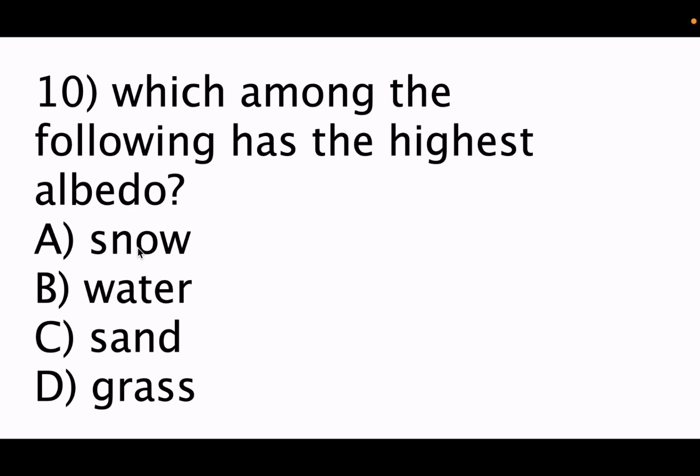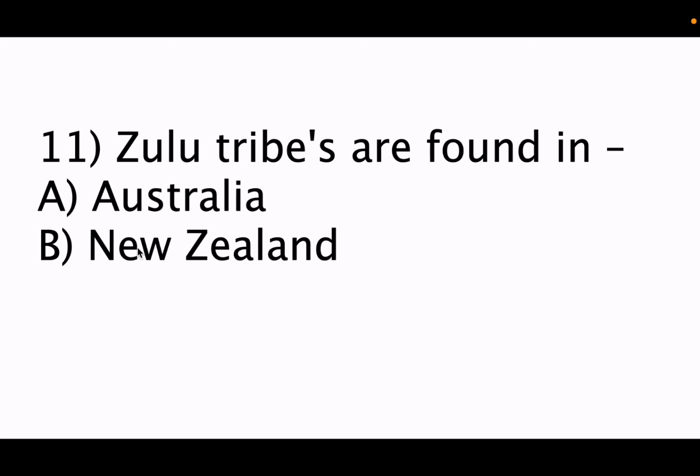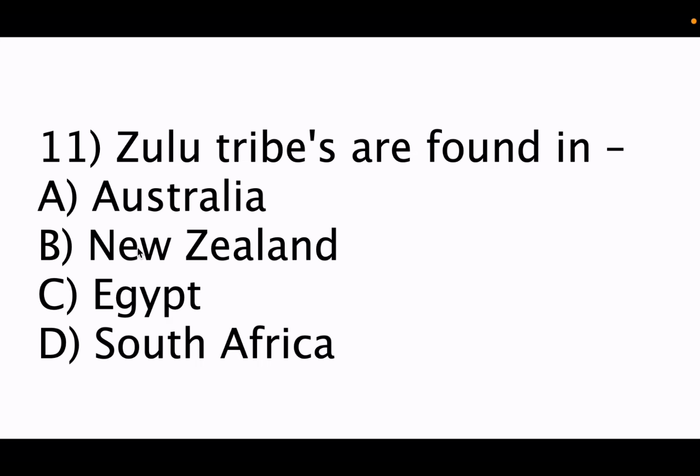The albedo is generally very high in polar regions. Why? Because of their excessive snow present there. So in the Arctic region and Antarctic region, the albedo is the highest, and it is due to the presence of snow. Now coming to 11th question, Zulu tribes are found in option A, Australia, B, New Zealand, C, Egypt, D, South Africa. So here they are found in South Africa. Option D is the correct answer.